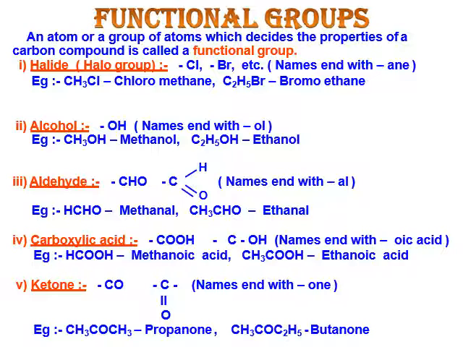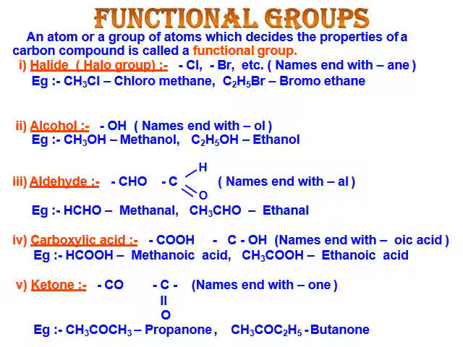Aldehyde is CHO. In the bonding of CHO, C is free with one bond, double bonded with oxygen and single bonded with hydrogen. Name ends with al. Now HCHO, one carbon is there, so methanal. CH3CHO, two carbon compound is there, it is known as ethanal.